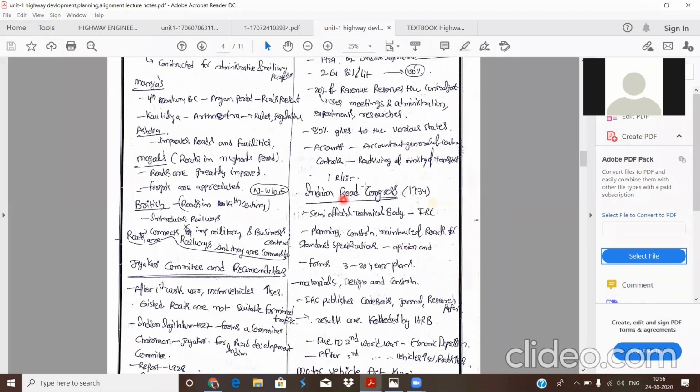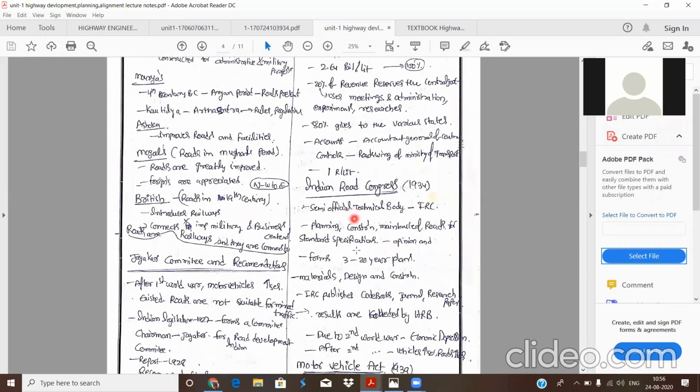So they mainly monitor the planning, construction, and maintenance of the roads. The IRC is mainly responsible for forming the 20-year road development plans. This is the most important body in the development of roads in our country.